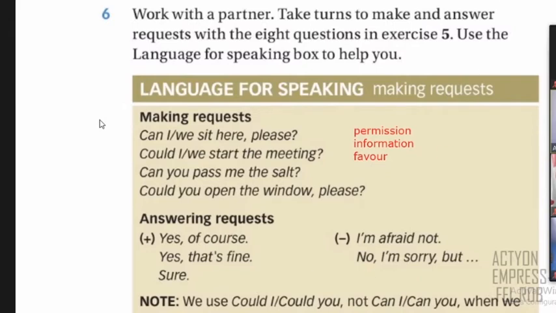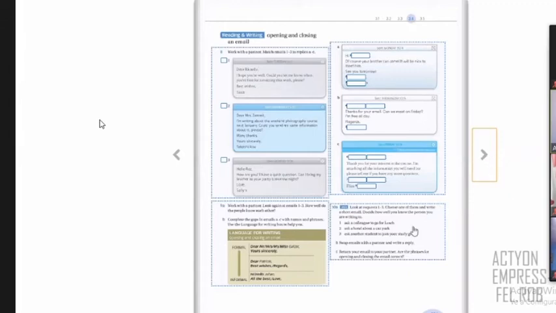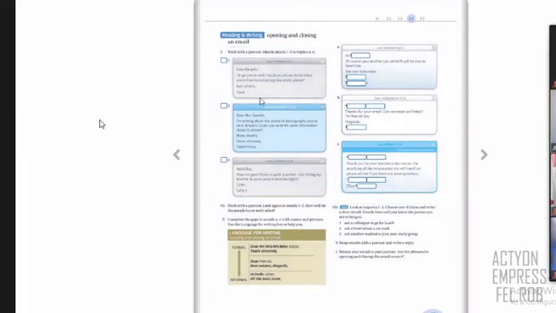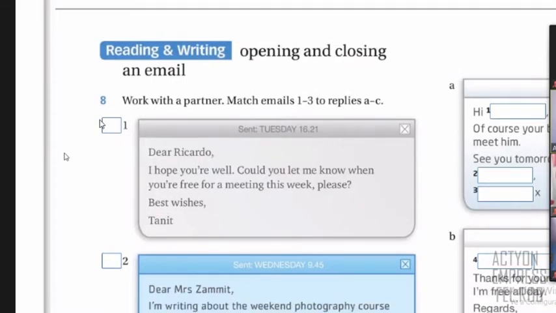Okay, so thank you so much for your participation. And talking about this, the writing that we have today is a short writing, but the writing is about these requests. So it's important to practice this, right? So let's continue on the next page to check what is the writing that we have. Look, on page 33, we have this section. So the writing is about an email, as you can see. So it says opening and closing an email. And in your email, you have to include a request. So we're going to first practice with these examples, and then you can do your writing, okay?